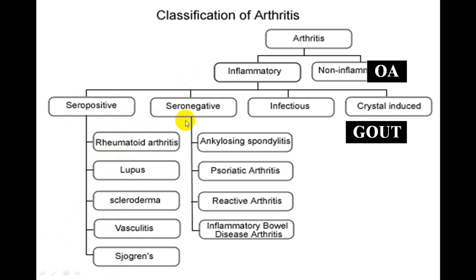While seronegative means RA test is negative, but in this particular group you might get HLA-B27 positive. We call it the spondylitis group, which can be ankylosing spondylitis, psoriatic arthritis, reactive arthritis, arthritis associated with inflammatory bowel disease, etc. So this will be a big group which we call the seronegative group.